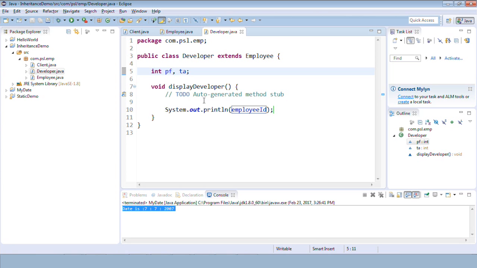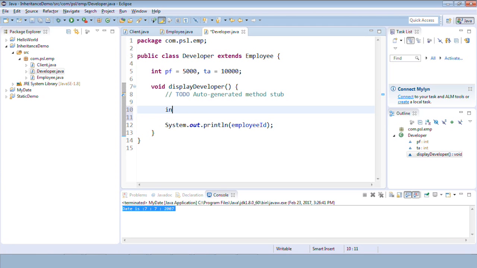Let me hard code the values for PF and TA again. Say PF as 5,000 and traveling allowance as, say, 10,000. Okay. So the actual salary will be different for this developer.